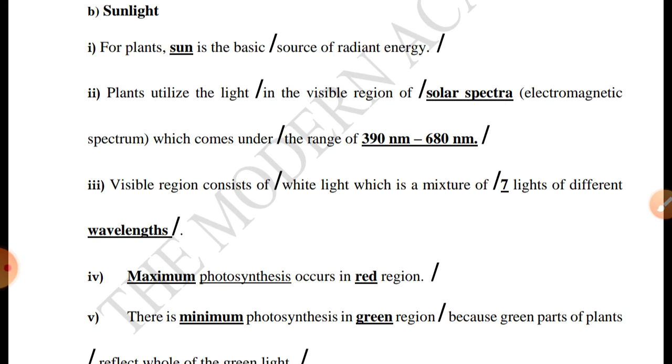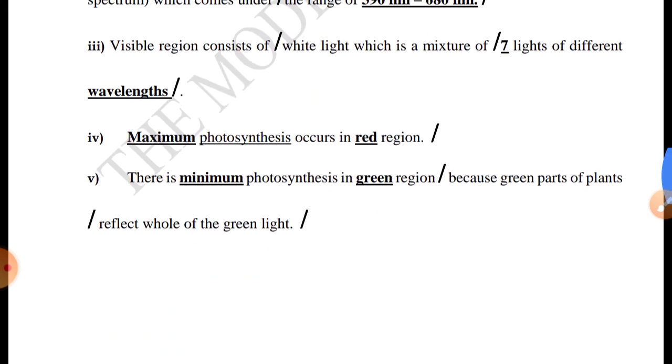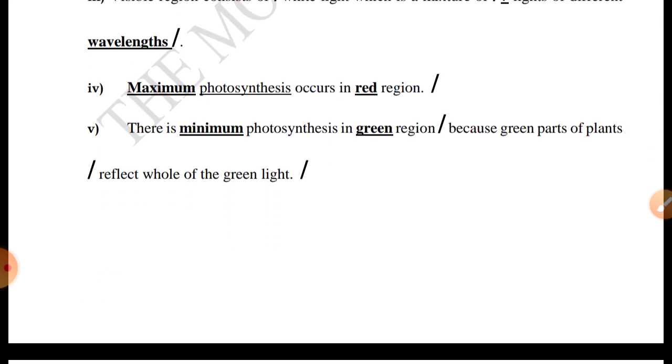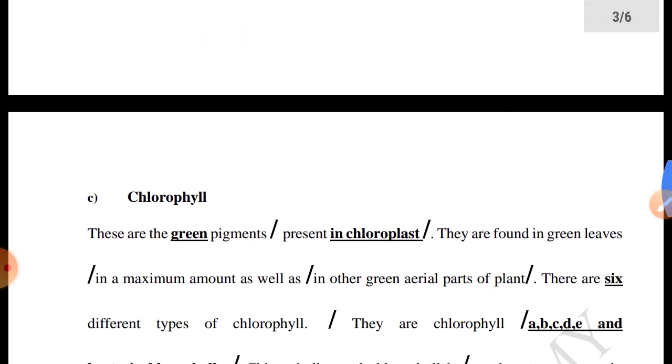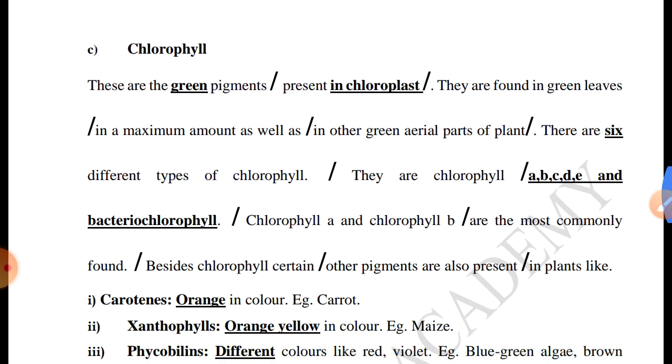So, the sun is the ultimate source for any other organisms, no? Actually the atmosphere is covered by sunlight, but the plants cannot take all the sunlight. They can absorb only the light in some ranges. The range is 390 nanometer to 680 nanometer. The 7 lights are nothing but the 7 colors, VIBGYOR colors. In that, the maximum photosynthesis occurs in the red region and the minimum photosynthesis occurs in the green region because the plant itself is green in color.